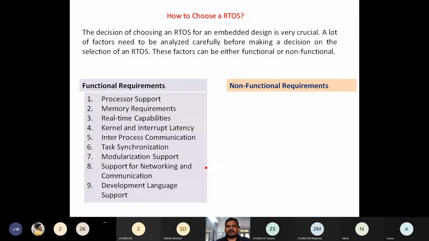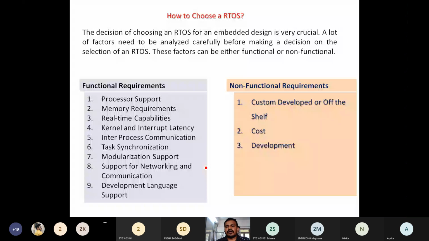In the category of non-functional requirements, we have custom-developed or off-the-shelf, since we may or may not be able to have customized development. Then comes the cost. Obviously, in non-functional requirements, the cost is going to be an effective one.